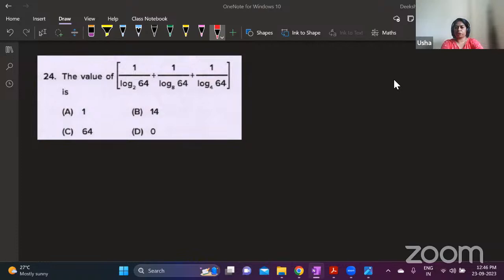Coefficient of x cube y power 4 in binomial theorem, is it? Okay. Fine. Sharath has asked to solve a question. We will do that.